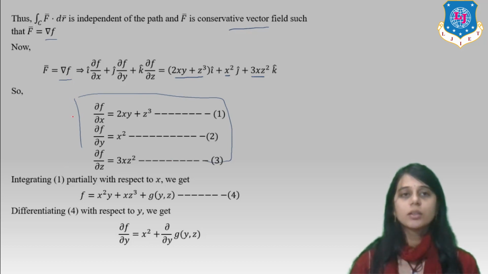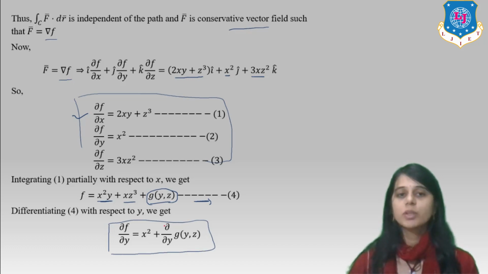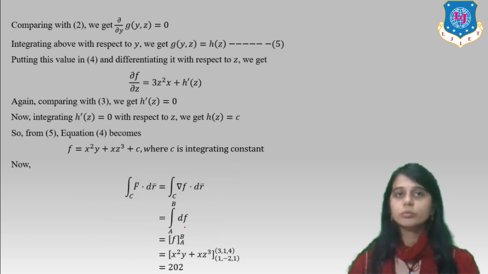Now we integrate this equation with respect to x. So we get x²y + xz³ + g(y,z), where g(y,z) is an integration constant, an arbitrary constant. This is our equation number 4. Differentiate equation 4 with respect to y, we get ∂f/∂y = x² + ∂g(y,z)/∂y. Now to find the value of this, we compare with equation number 2. So what we get? We get ∂g/∂y equal to 0.